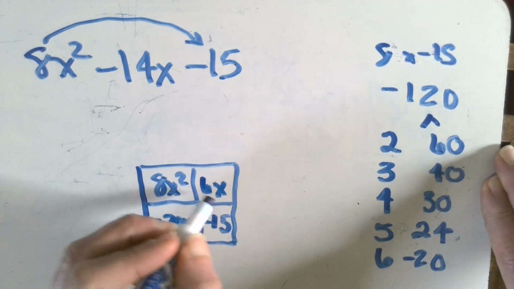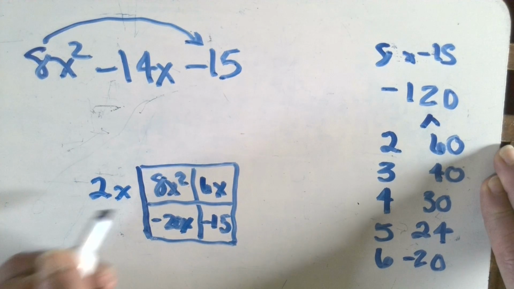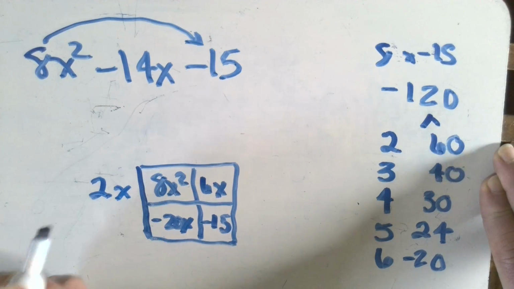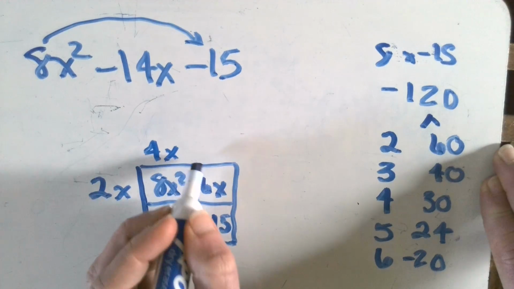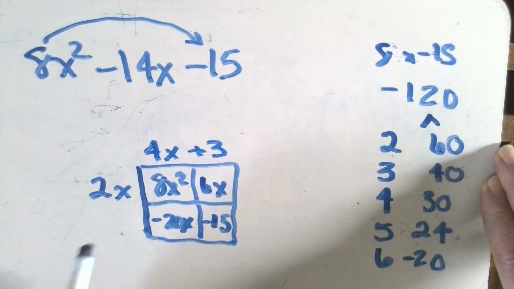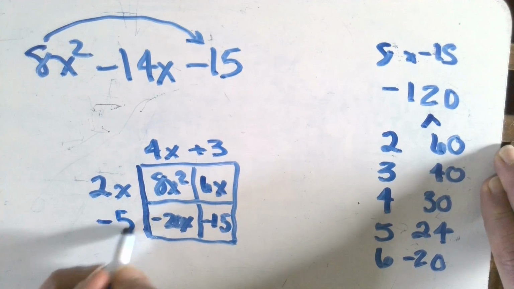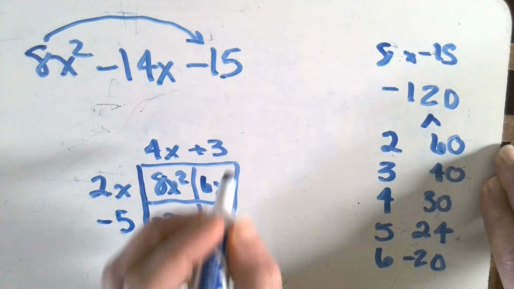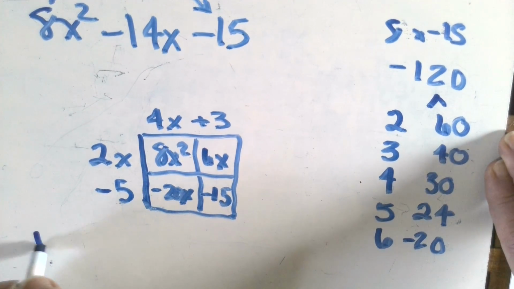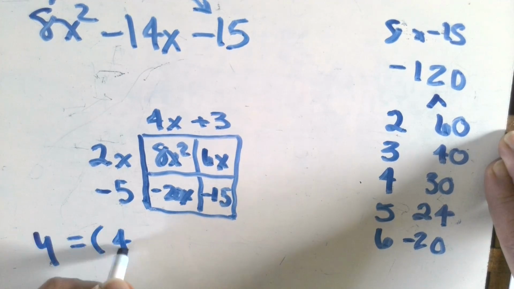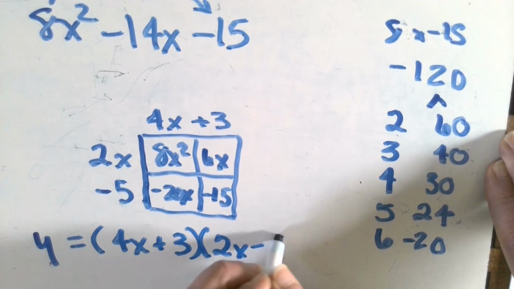We factor it out. I can take a 2 out of 8 and 6, as well as an x from the x squared and 6x. So 2x times what gives me 8x squared? 4x. 2x times what gives me 6x? Positive 3. Now, 4x times what gives me negative 20x? Minus 5. And I can check. Negative 5 times positive 3 gives me negative 15. So our factors are correct. We have y equals 4x plus 3 times 2x minus 5.